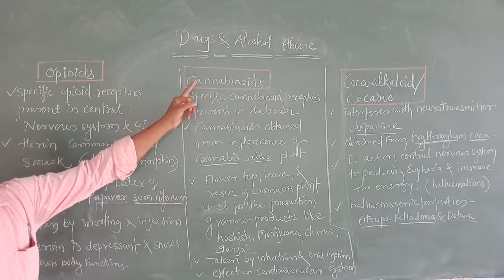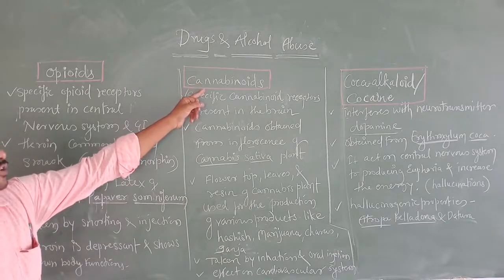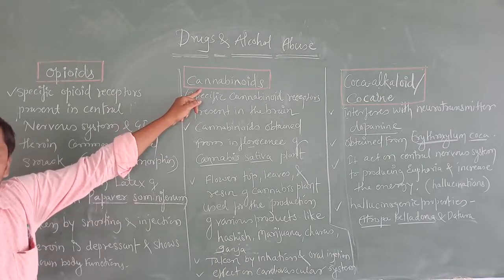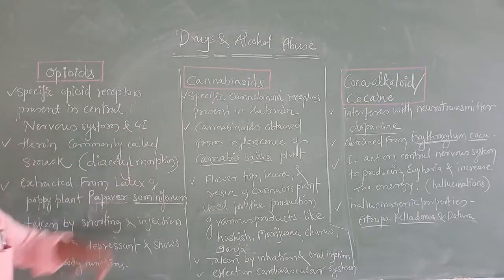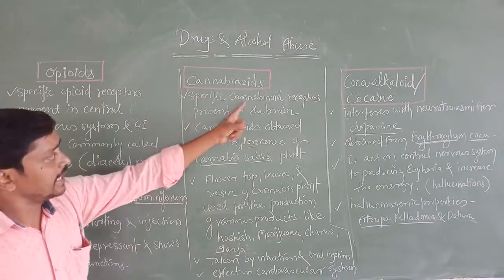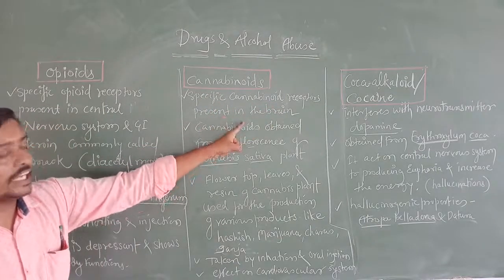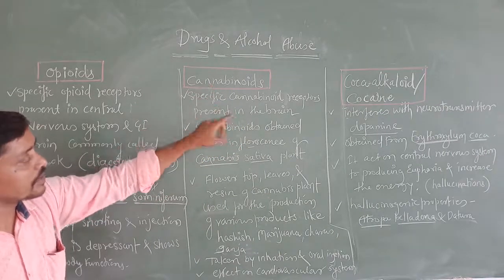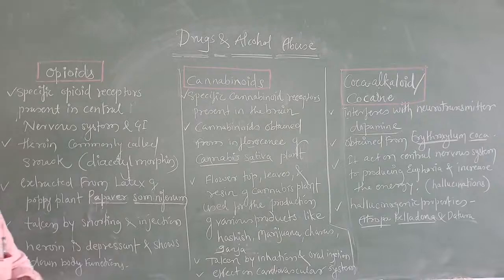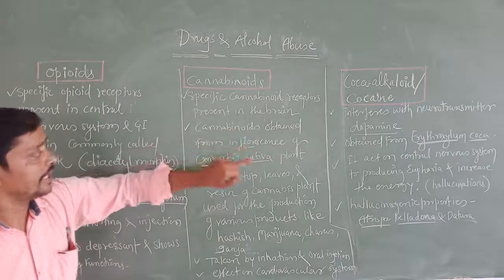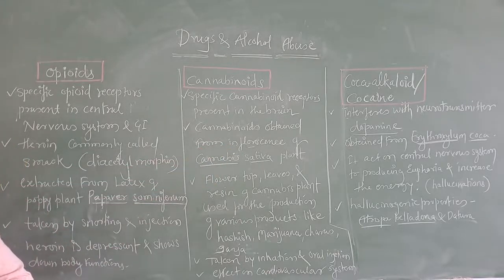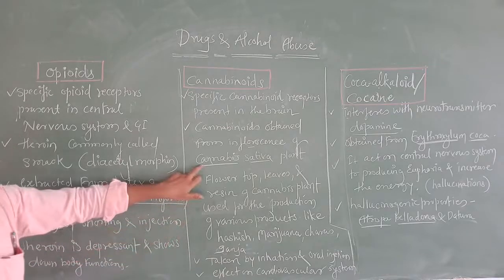For cannabinoids also, where the receptors are present in our body, and from which plants the cannabinoids are extracted. Okay, we'll move on. Specific cannabinoid receptors are present in the brain. The receptors for the cannabinoids are present in the brain. Where are cannabinoids obtained from? Cannabinoids are obtained from the inflorescence of Cannabis sativa.